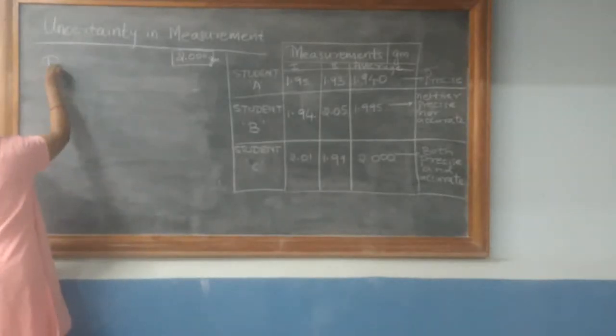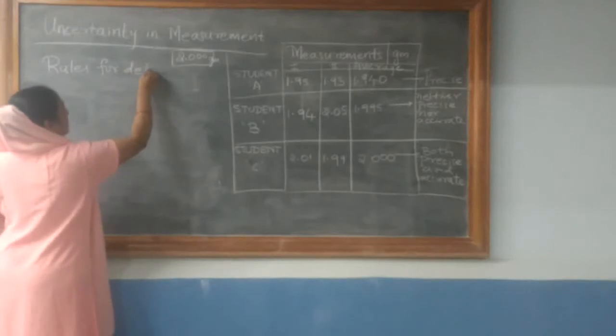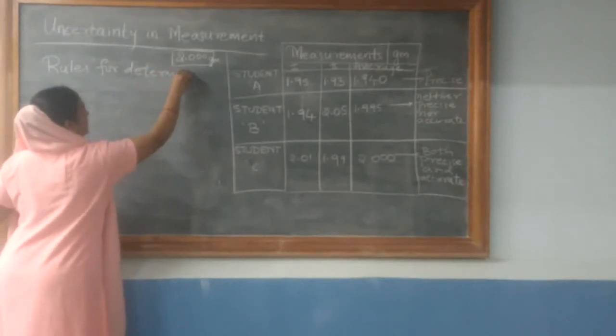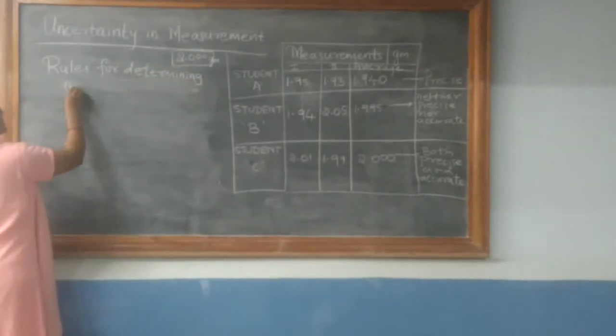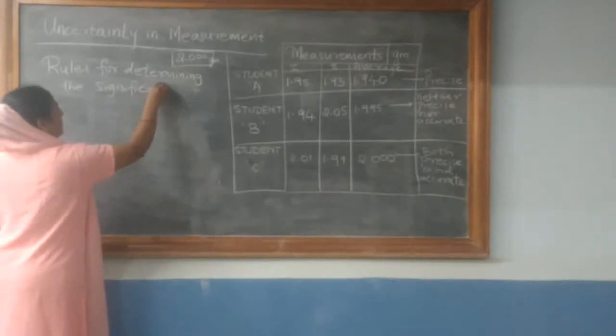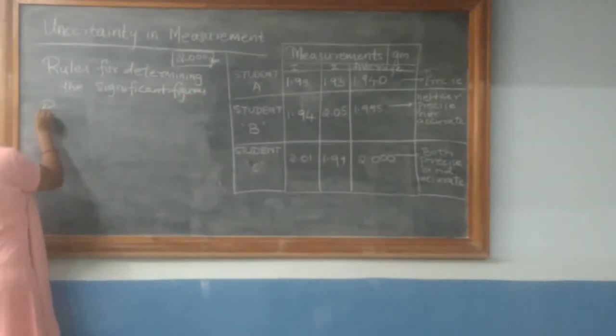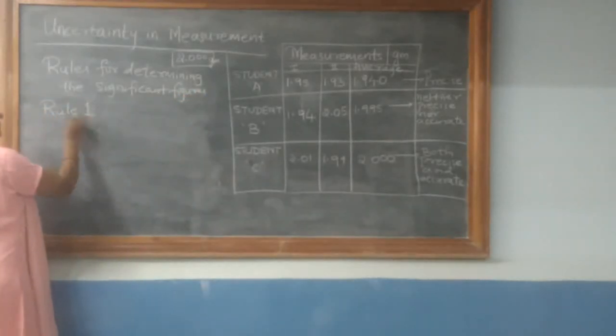Now there are certain rules for determining the significant figures. Let us look into the first rule, rule 1.